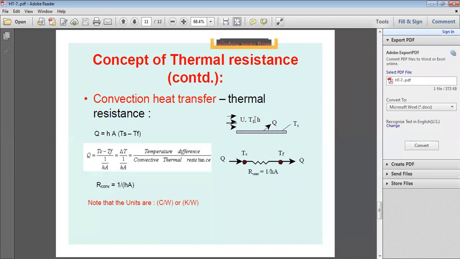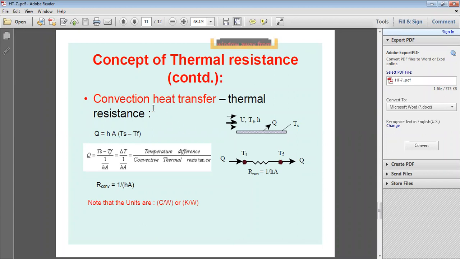T free stream or TF, one and the same. In the earlier class I told you that is T free stream, the fluid temperature. U is the velocity of the fluid, TF is the fluid temperature, h is the convective heat transfer coefficient, Q is the heat transfer rate, and TS is the surface temperature or wall temperature of the plate.